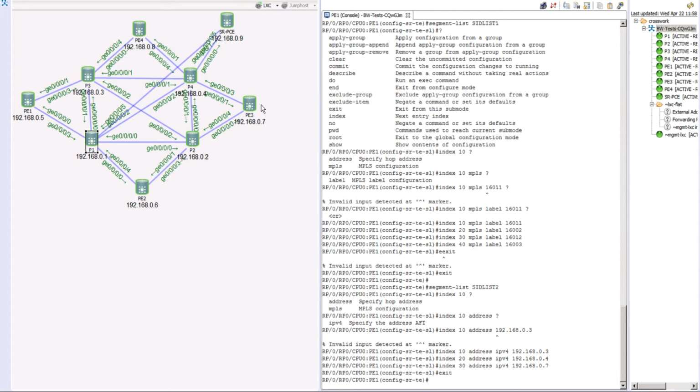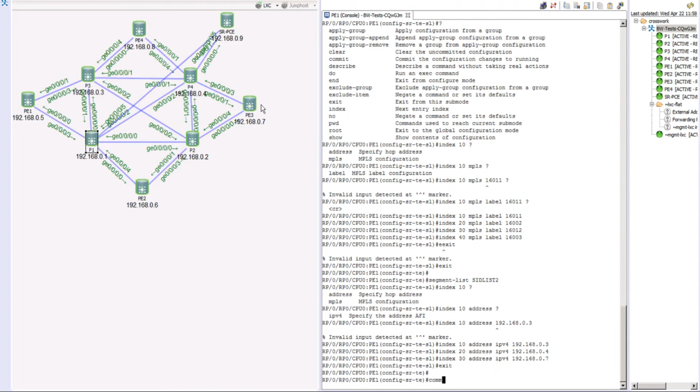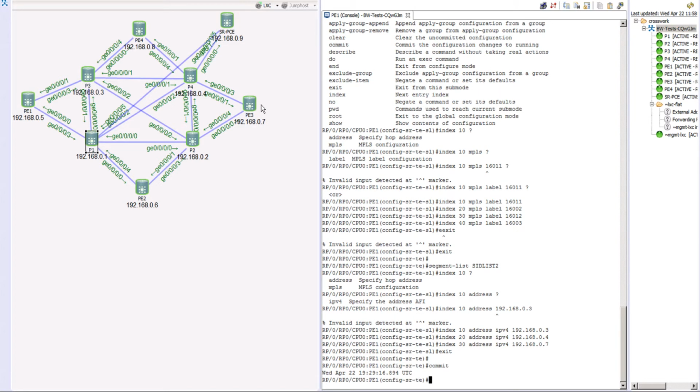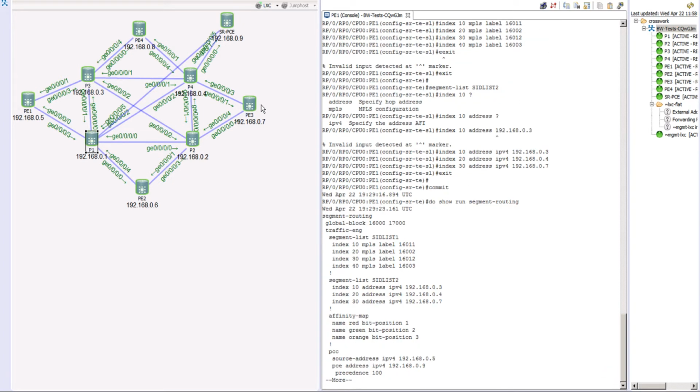And at this stage, what we have just done is configured two SID lists. These SID lists will serve as the path under our candidate paths. Okay, now the SID list is configured. Now let's do a commit here. I want to save my changes, and if I do a show run on the segment routing, we would see these two SID lists under segment routing traffic engineering.